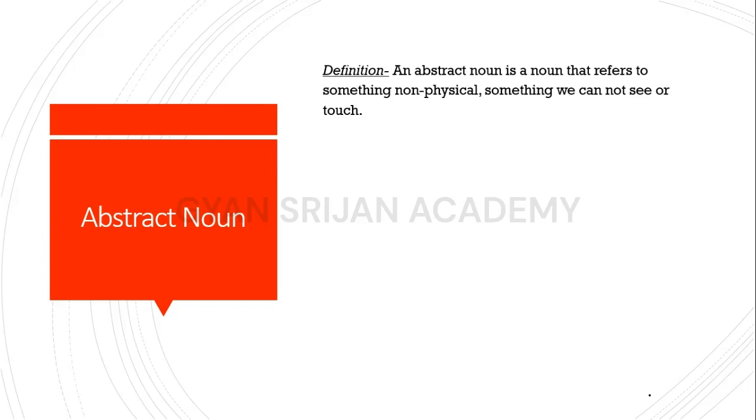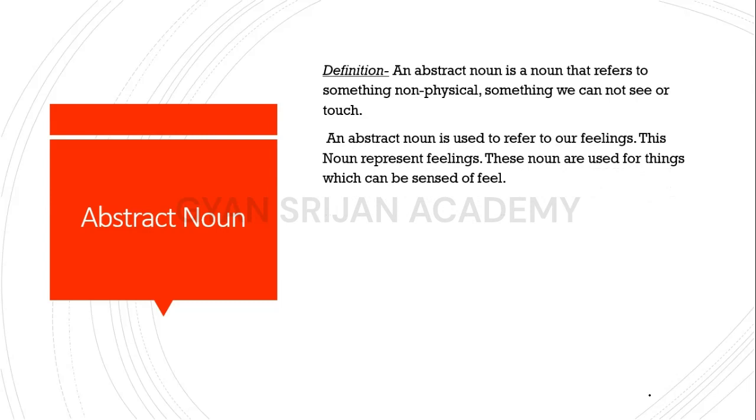So let's see our explanation. Our explanation says that an abstract noun is used to refer to a feeling. This noun represents our feeling.